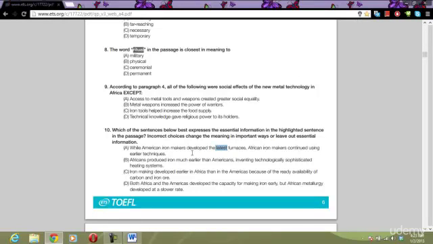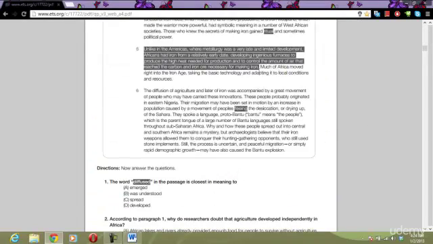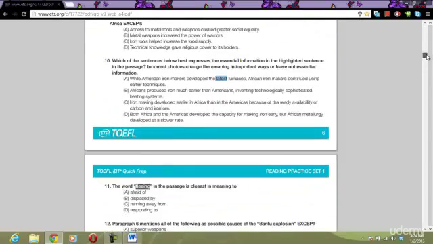This answer choice uses a lot of exact language, and that's what might be tricky for some students. But that is not our answer. It does not say African iron makers continue using earlier techniques. It does not say that at all in this particular sentence. It says they developed ingenious furnaces. So that makes that sentence completely wrong.